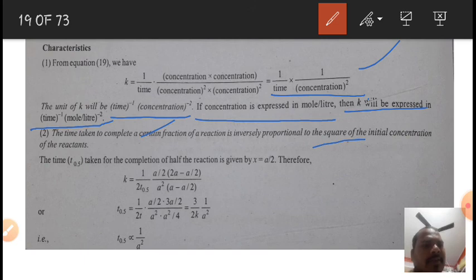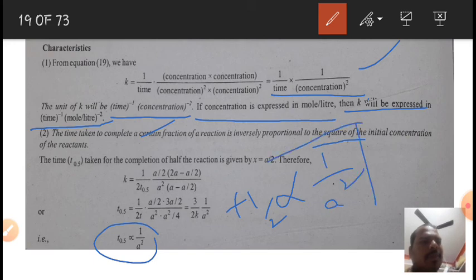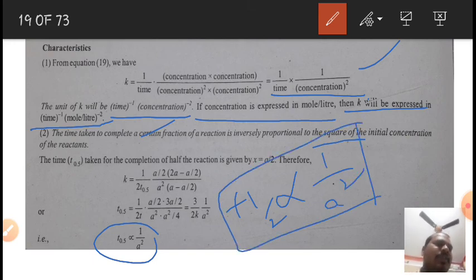Why? Because I have derived that half-life of third order reactions is inversely proportional to square of the initial concentration of the reactants.